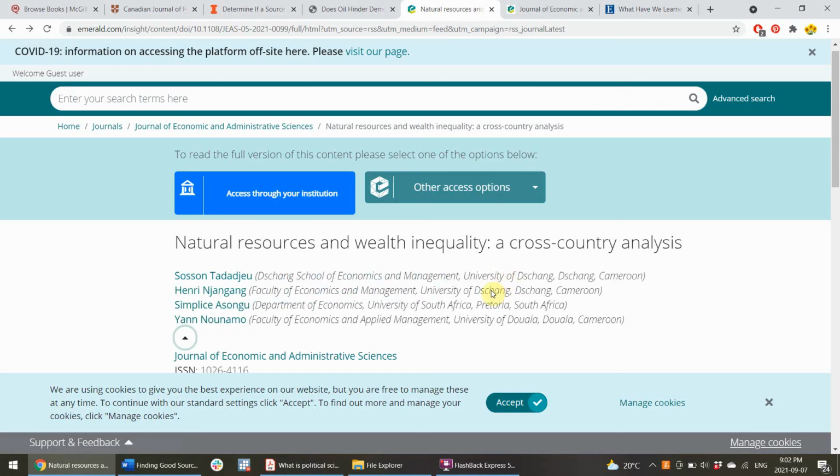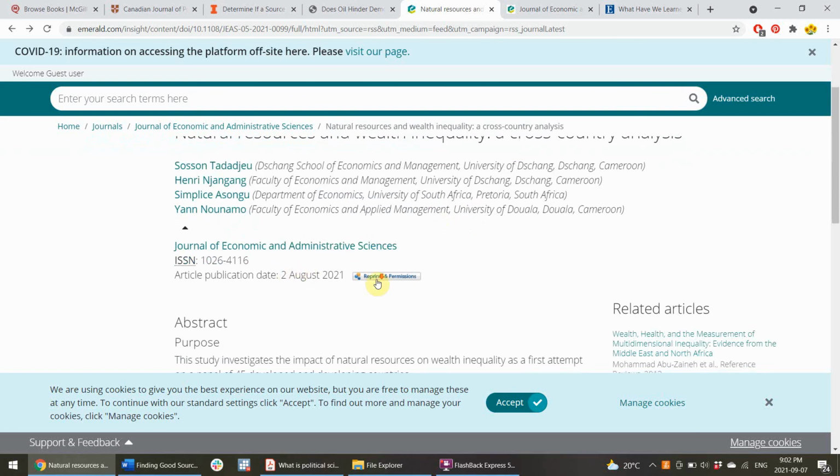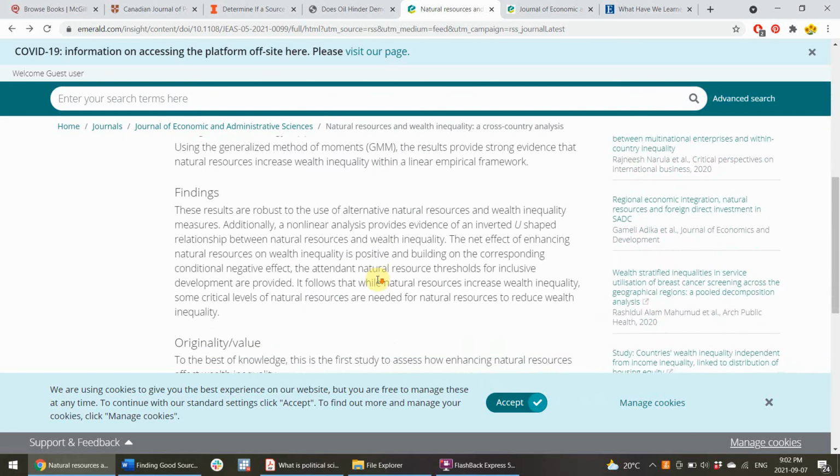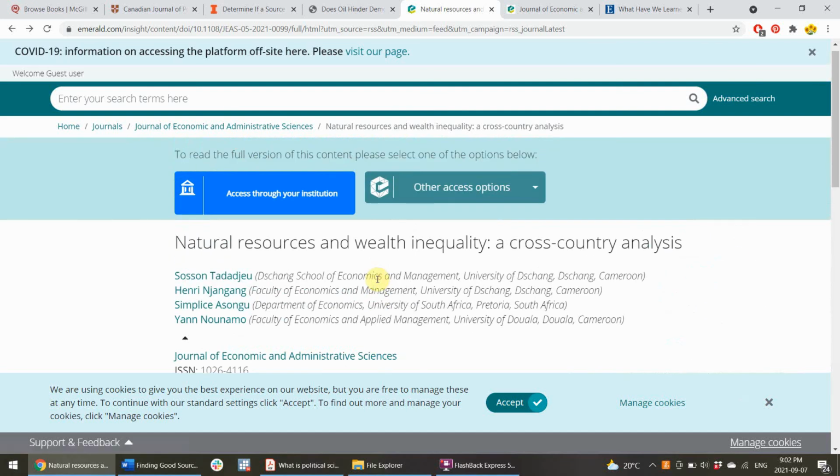I could look them up to ensure that, so they're writing in a business journal and they're from the School of Economics and Management. And it's a recent publication. So I might take a look at this study as well. And then through that process of finding good studies and then looking at what they have been citing, that's usually the best way to find interesting resources.